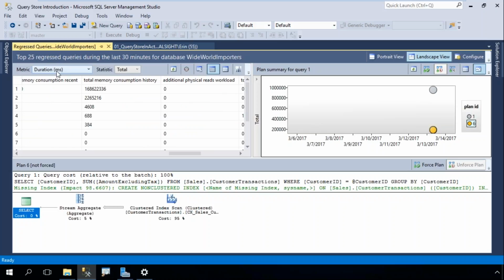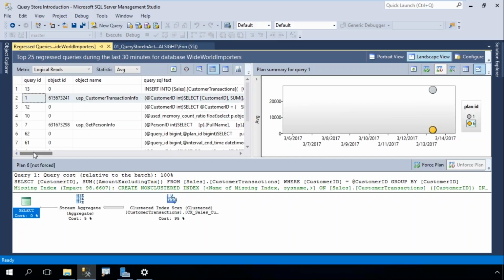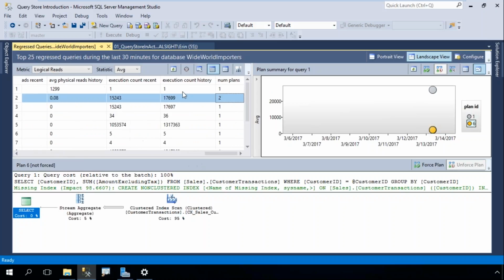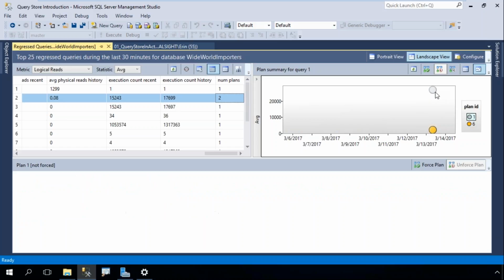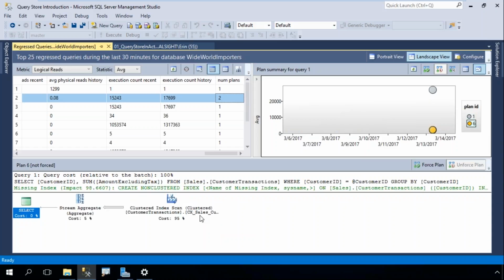And again, remember, I'm looking at the metric of duration. I could change that to look at I/O, right? Maybe I care about the reads, and maybe I care about the average reads to see how those have changed over time. But if I scroll over to the right, I have this query here that has my 2 plans. And over to the right of that grid, I see the plan information, and I can see that I have this plan, which has an ID of 6, and I have this one, which has a plan ID of 1. And as I click on the different plans, you can see I have a different plan down below.